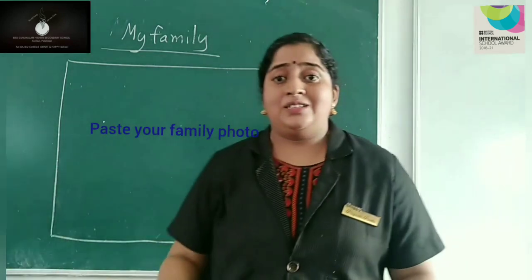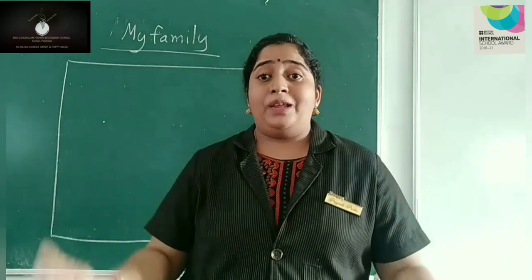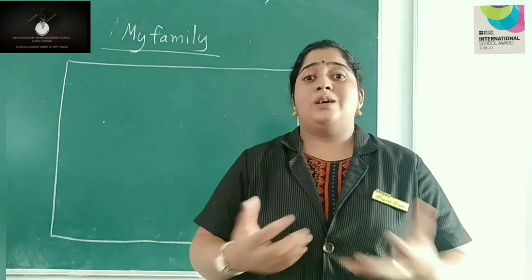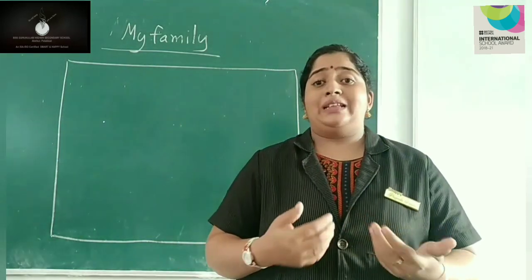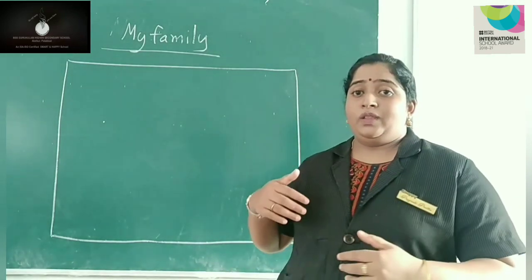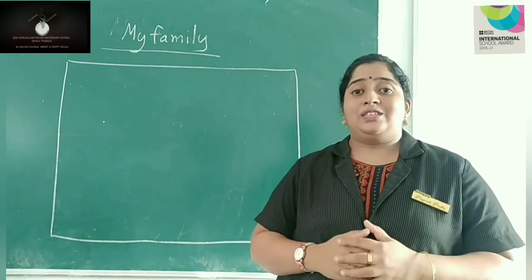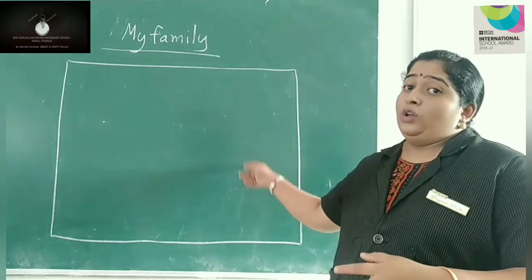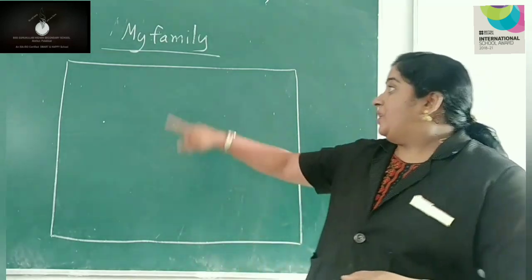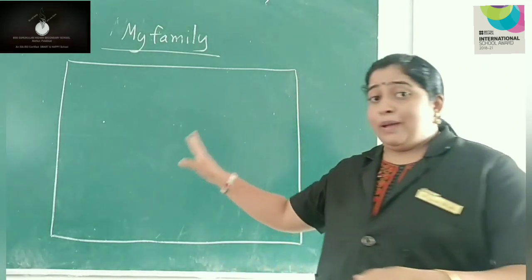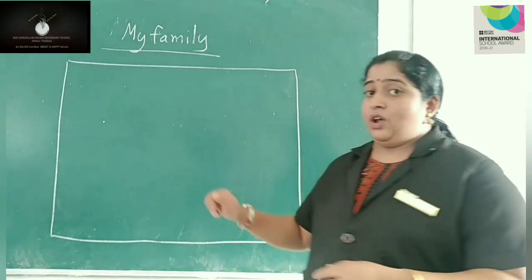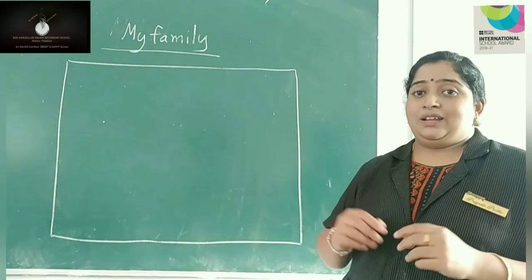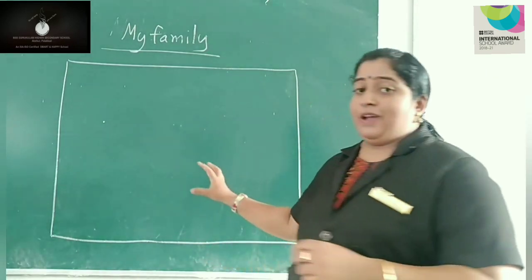Then if any stranger or any family member or any neighbor comes to your house and asks you some simple questions, you can give answers by looking at this photo. For example, if they ask you, how many members are there in your family? By looking at your family photo, you can answer that there are 4 members or 3 members or 5 members in the family. You can answer and identify each member in the family.